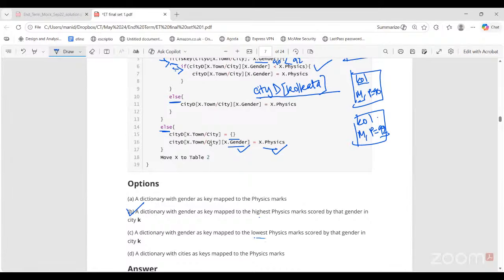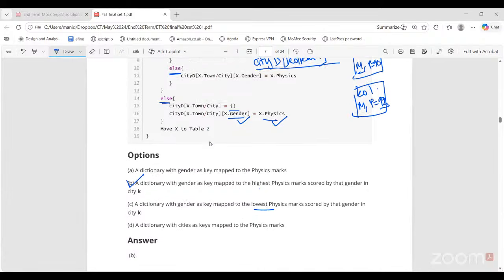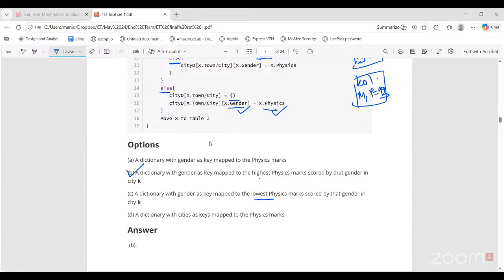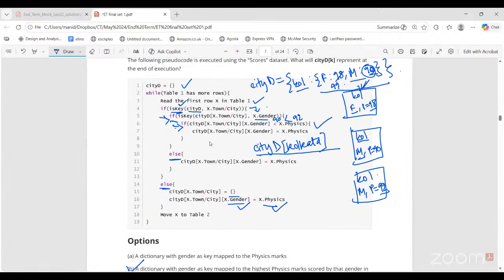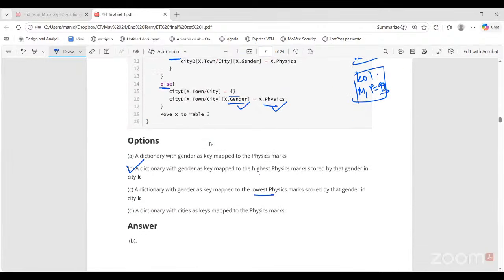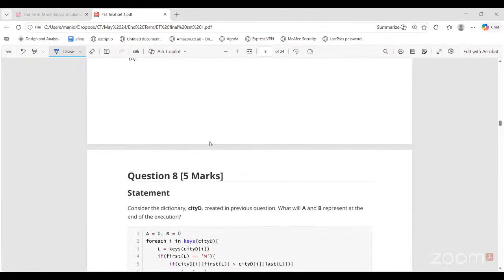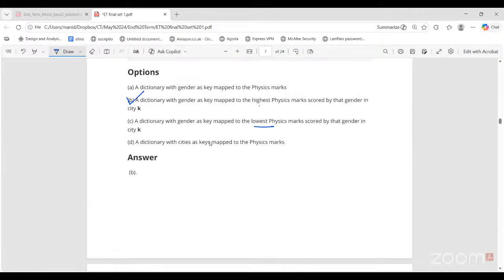C is wrong. Why? Because lowest we are not checking. Dictionary with cities as keys mapped to physics marks. This is also very wrong. So only option B is correct. This is clear for everyone? Yes, ma'am. This is also a question that has come many times in different variations, this particular question.